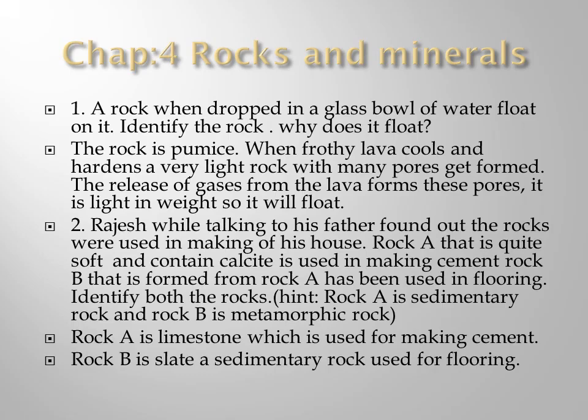Clear? I am repeating again. Rajesh is discussing with his father to build a house. So he said that rock A is quite soft and contains calcite, used for making the cement. And rock B is formed from rock A, used for flooring. Identify the rocks. So rock A is limestone, which is a sedimentary rock used for making the cement. And rock B is slate, a metamorphic rock used for flooring.